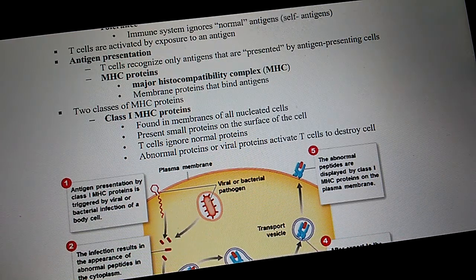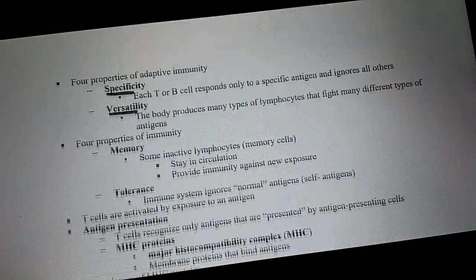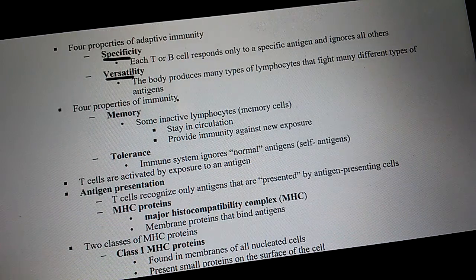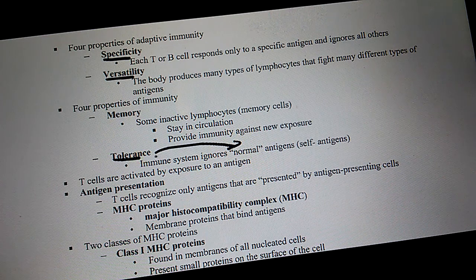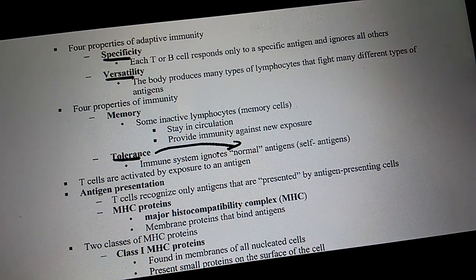Hold on. Tolerance. Does that mean it tolerates everything or just our own cells? Our own cells. Our own normal cells. So tolerance means that our T and B cells tolerate, they ignore our normal cells.